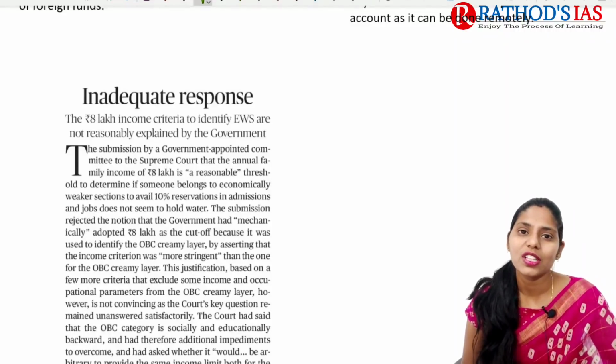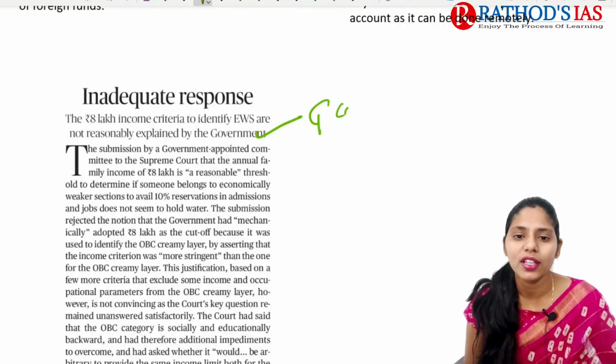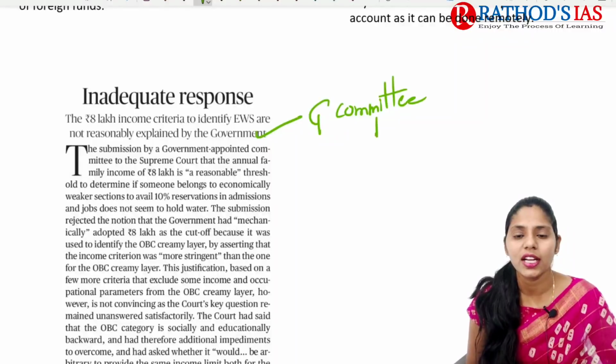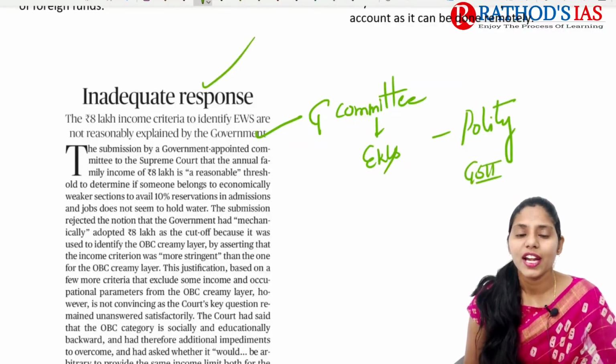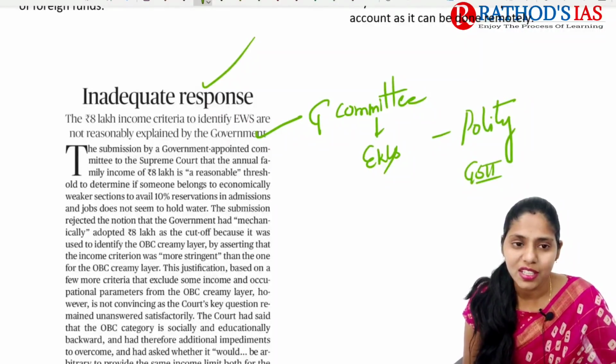Now let us try to see the next topic. It is regarding inadequate response. This article is mainly talking about the government-appointed committee's recommendations regarding the EWS quota. This article will also be important for our polity, which mainly comes in GS Paper 2. And students who are going to write mains this year need to focus on this topic for sure.